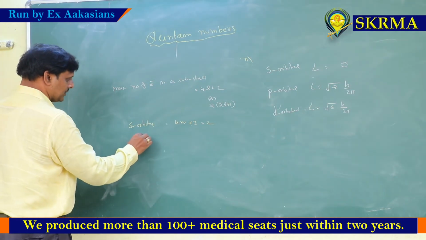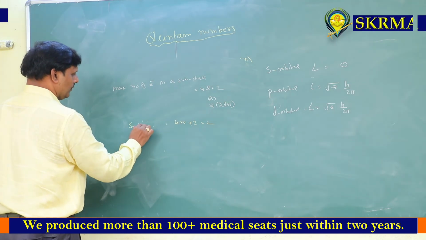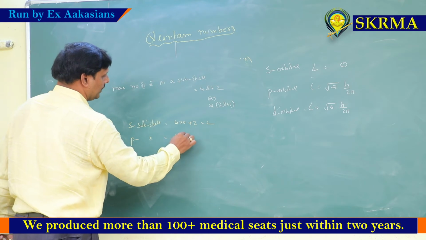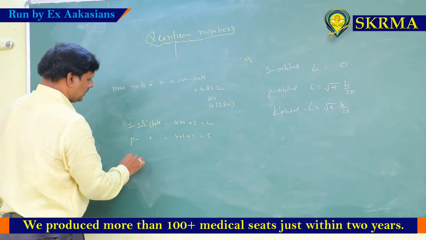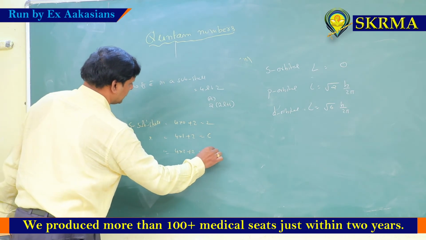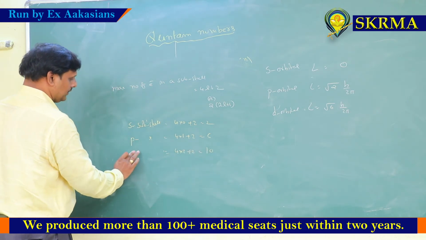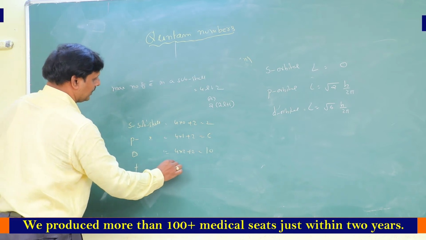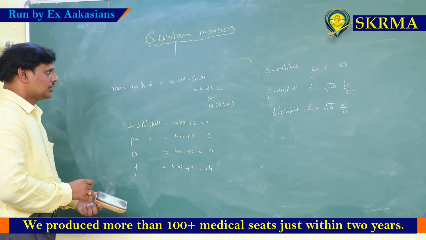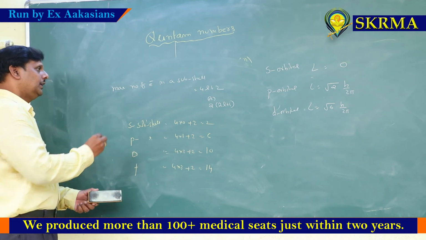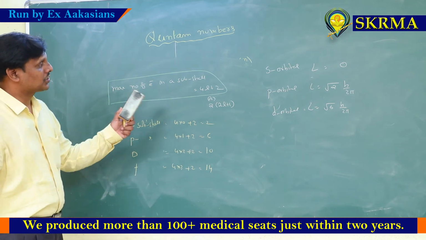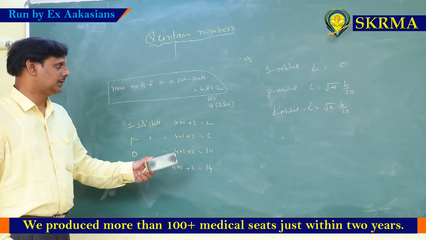And p subshell, 4 into 1 plus 2, which is equal to 6. D subshell, 4 into 2 plus 2, which is equal to 10. F orbital, 4 into 3 plus 2, which is equal to 14 electrons. So the maximum number of electrons in a subshell formula is 4l plus 2, whereas the maximum number of electrons in a shell is equal to 2n square. This is important, we note.